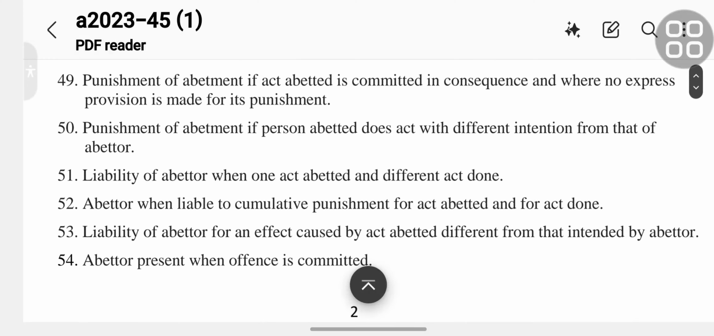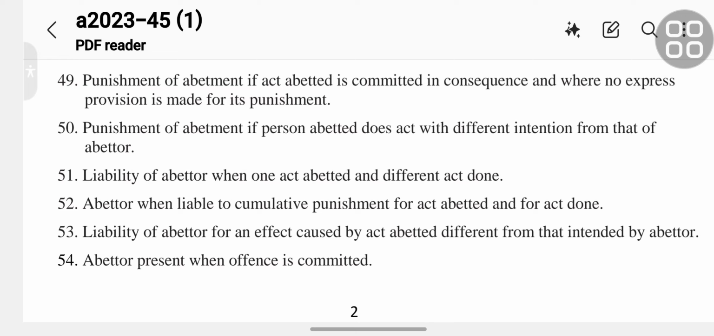Section 49 is the punishment of abetment if act abetted is committed in consequence and where no express provision is made for its punishment. Section 50 is the punishment of abetment if person abetted does act with different intention from that of abettor.